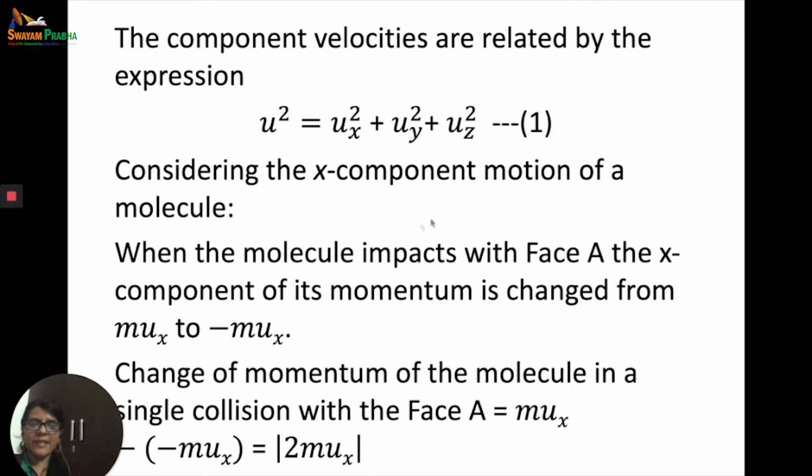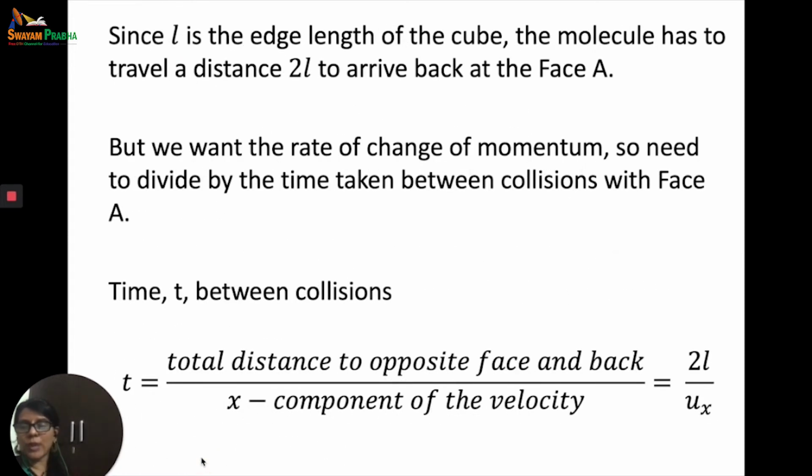When it impacts the face A, the x component of its momentum is changed from mux to minus mux. So you have a face A and the molecule is moving in this direction. Because it is moving towards it, the momentum before will be equal to mux, and after it has collided and is going back, it will be minus mux. So the change of momentum of the molecule in a single collision with the face A will be equal to mux minus (minus mux). So you will get 2mux.